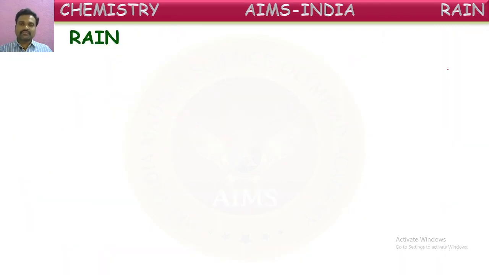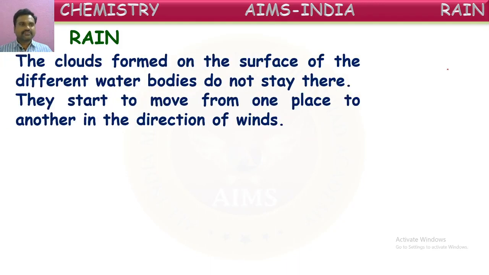Next, how these clouds are causing rain, we are going to see here. The clouds formed on the surface of the different water bodies do not stay there. Yes, from the water bodies, water is being evaporated and forming clouds. These clouds won't stay on the water body itself, isn't it, children?